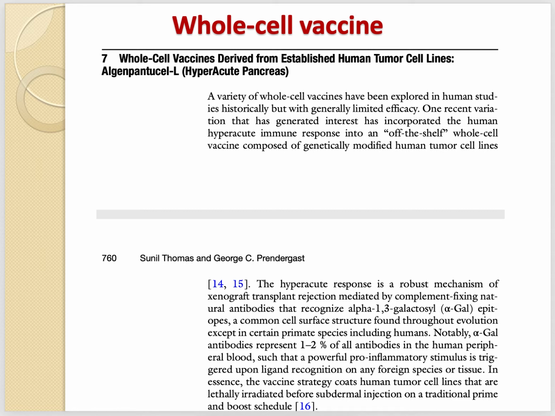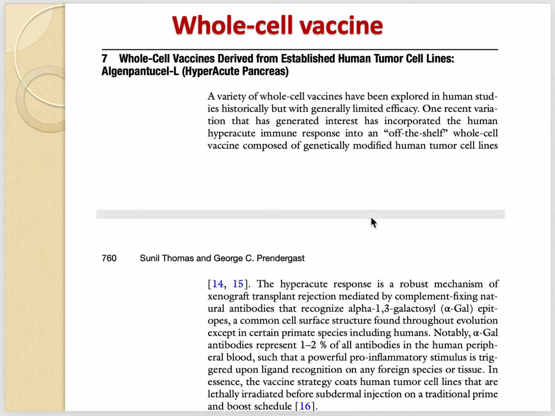Several such whole cell tumor or cancer vaccines have been trialed, and none of those showed any promising results. However, recently one variation of the inactivated whole cell cancer vaccine has shown some promising results. This vaccine was based on the human hyperacute immune response mechanism. So let's see what the human hyperacute immune response is.